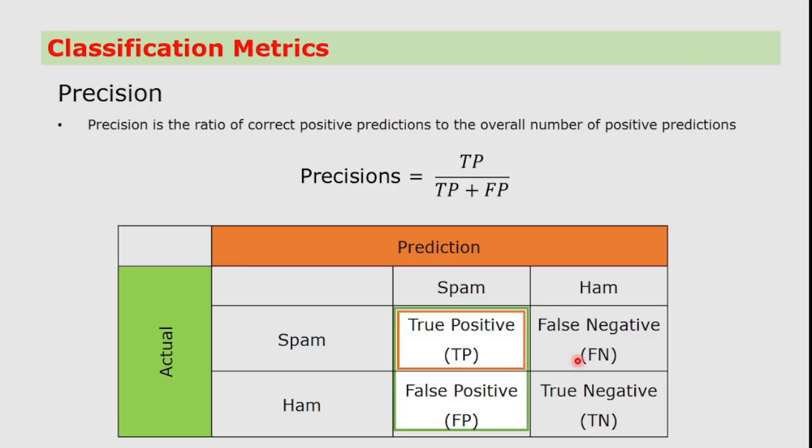Precision. Precision is the ratio of correct positive predictions to the overall number of positive predictions. You can give it as TP, true positive, divided by true positive plus false positive. In this case, the false positive should be reduced. This is the costliest one. If you reduce this, your precision will be good.